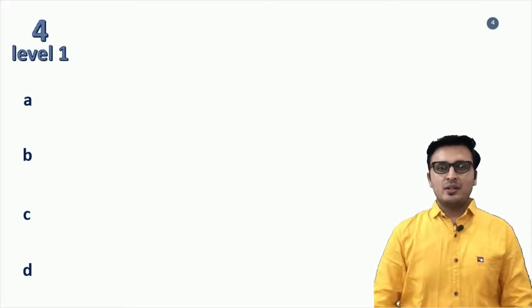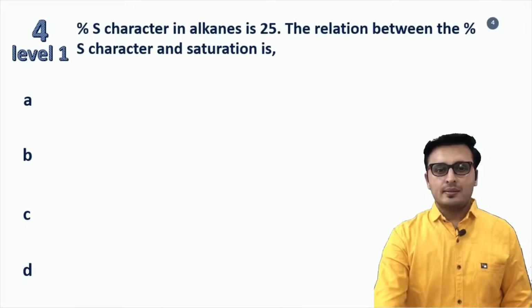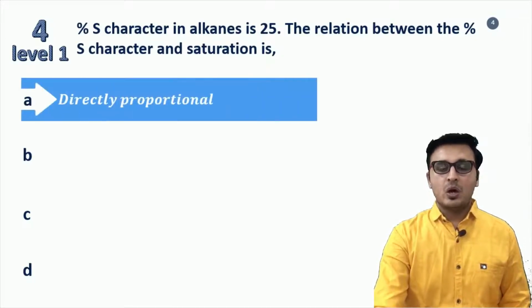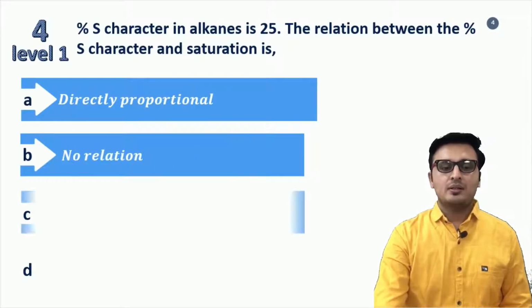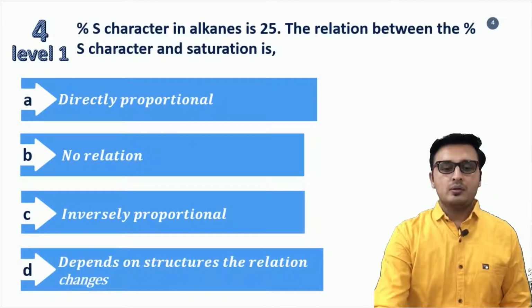Presenting fourth question, level 1, and the question is: the percentage S character in alkanes is 25. The relation between the percentage S character and saturation is: option A, directly proportional, option B, no relation, option C, inversely proportional, and option D, depends on structures, the relation changes.